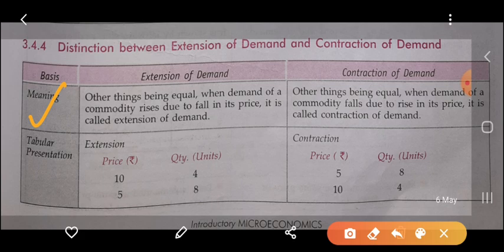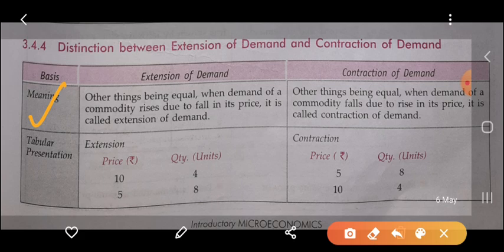Other things being equal, when the demand for any commodity rises due to a fall in its price, it is called the extension of demand. Okay, you know very well, change in quantity demanded studies the relation that when the price of any commodity increases, the quantity demanded of that commodity decreases.